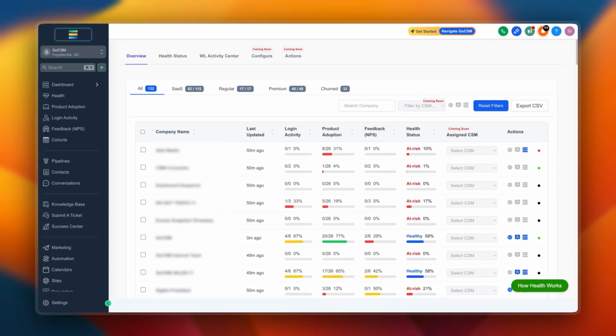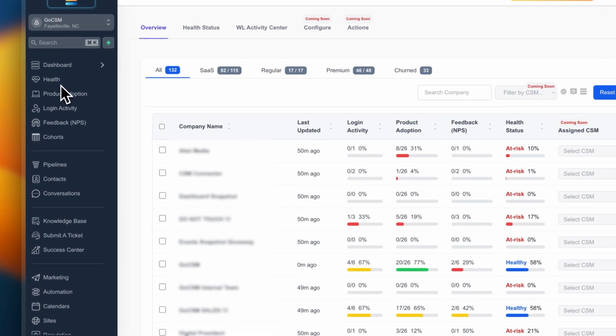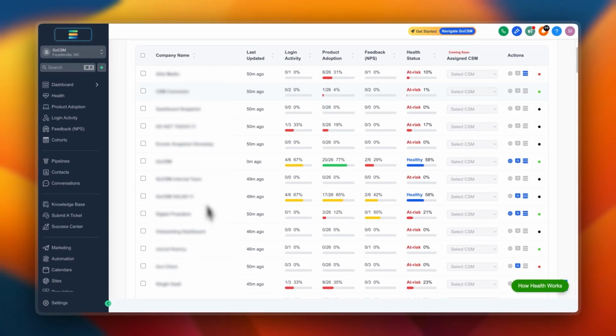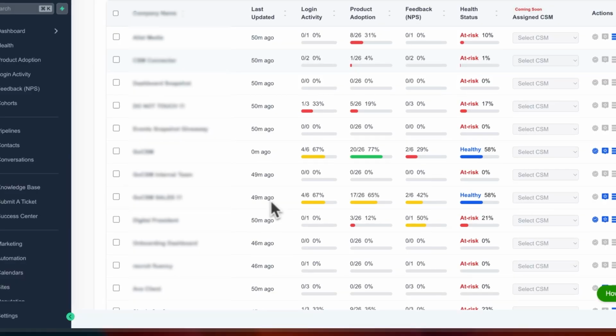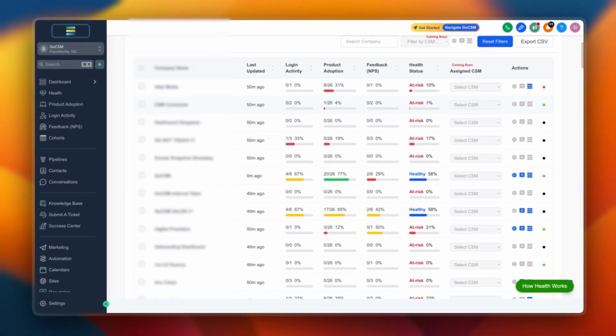So here's how to read the health screen in GoCSM. You can access this by going into this health section on the side. Once inside, you're going to see all your sub-accounts listed under the company name. Next to it is going to be the last updated, which basically means how recently this data refreshed.